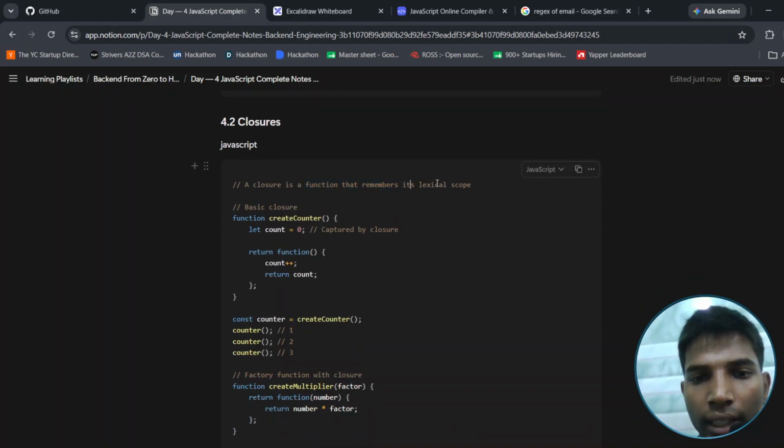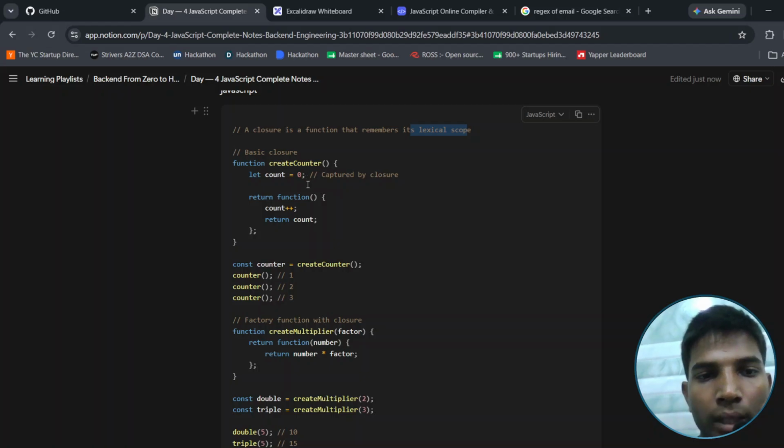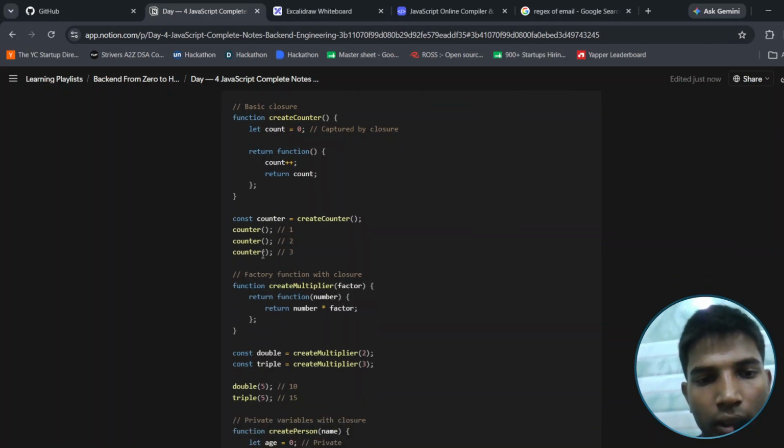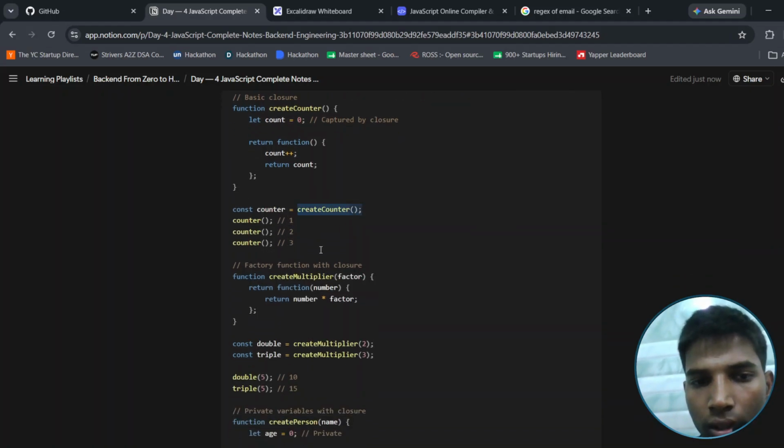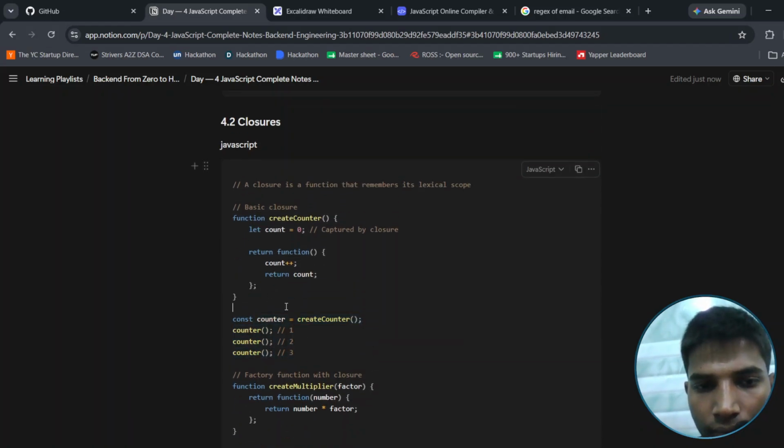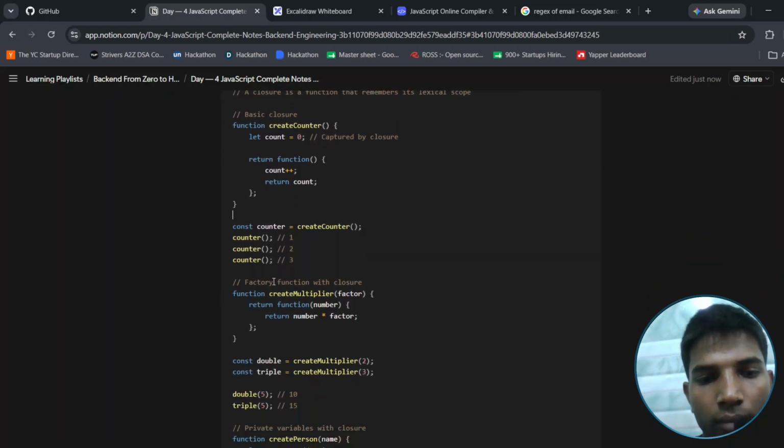Closure is a function that remembers its lexical scope. Basic closure means createCounter, where let count is captured by the closure, and the returned function does count plus one, return count. Then const counter = createCounter, and we call the counter function, and after that one will be counted, then two will be counted, and three will be counted.